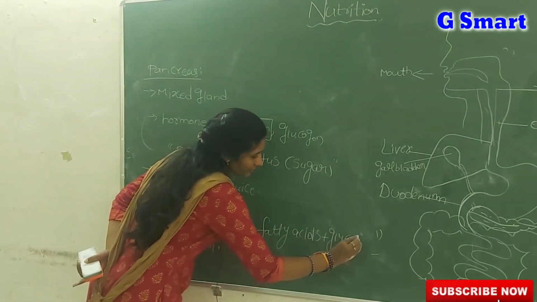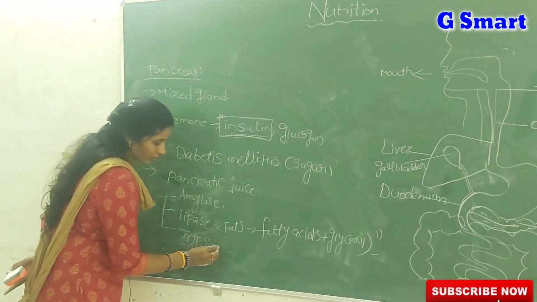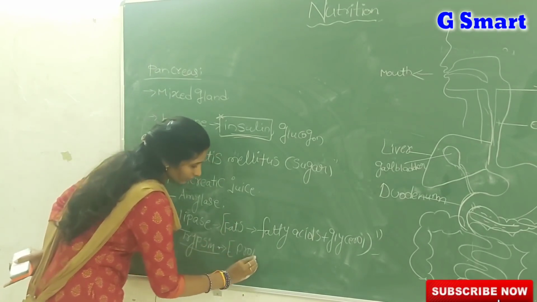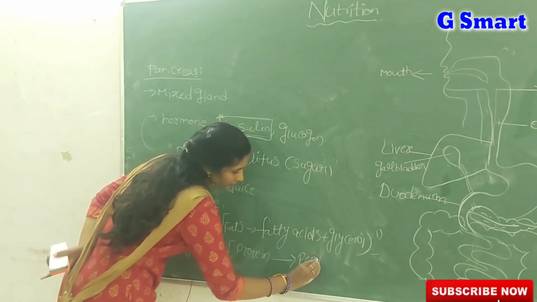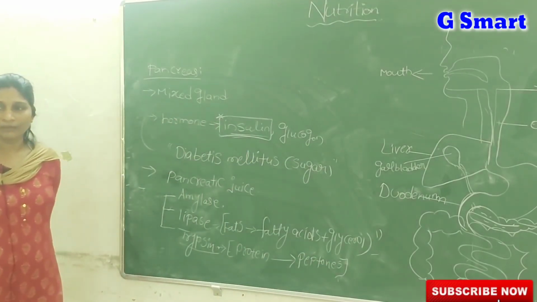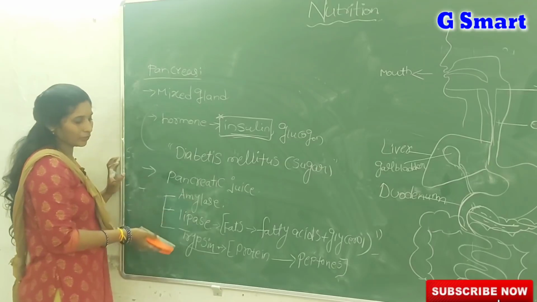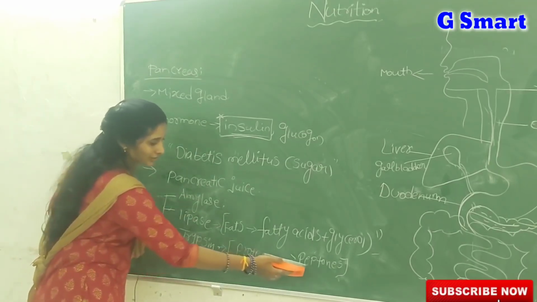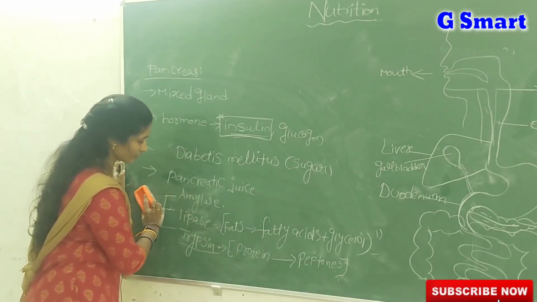And trypsin, it is also an enzyme, acts on proteins and converts them into peptones. So pancreatic juice contains 3 types of enzymes: amylase, lipase, trypsin. Trypsin acts on proteins and converts them into peptones. Lipase acts on fats and converts them into fatty acids plus glycerol.